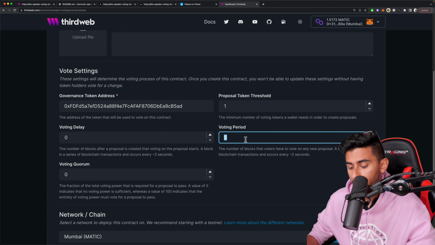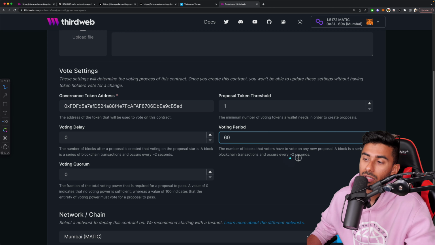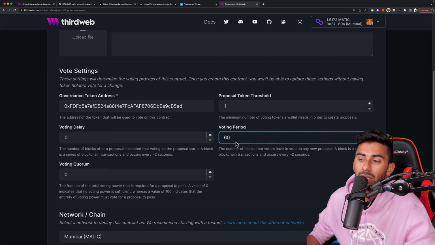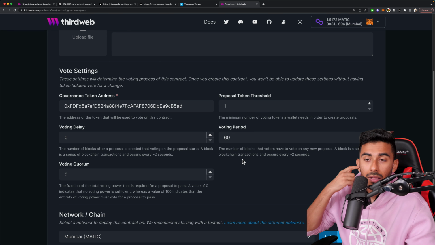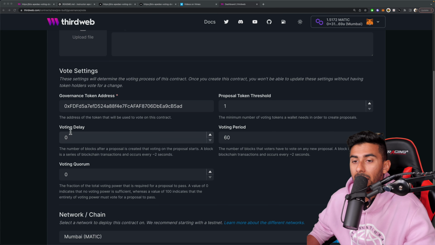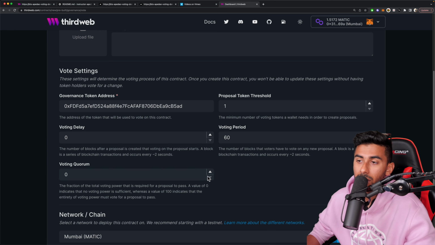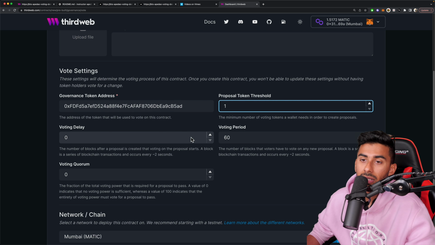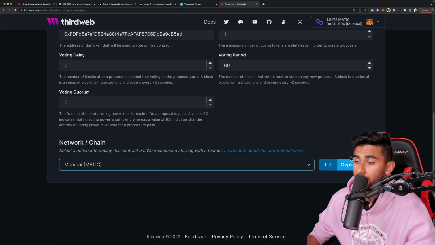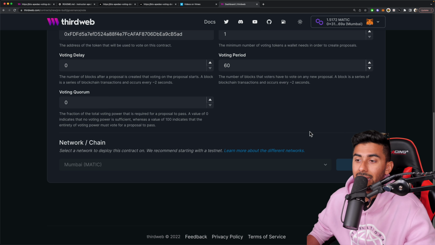For voting period, I'm going to just choose 60 because it takes 2 seconds for every block. This is 60 blocks, so that basically means the voting period will last roughly 2 minutes. And then voting quorum, we'll leave this at 0, and we'll leave voting delay at 0 as well. Other than that, everything else is good. Then we have our Mumbai Matic chain. Make sure this is the chain you chose, and then just go ahead and click deploy now.